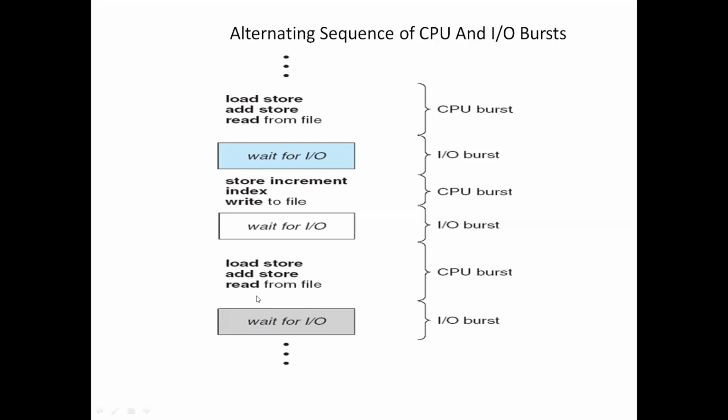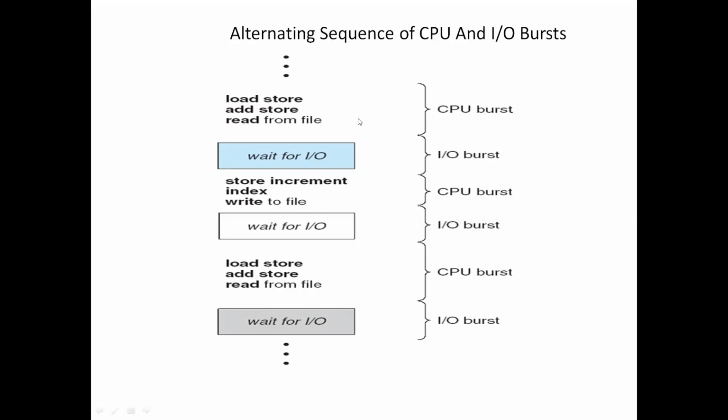Then if there is any read from file instruction, again the process will wait for IO, execute the IO instructions, and again execute the CPU instructions. The ending instructions of the process are the CPU burst.